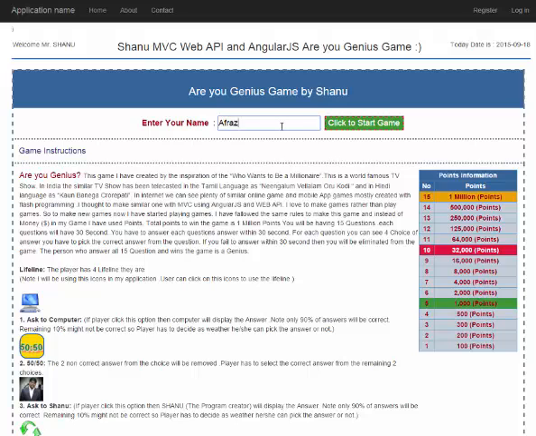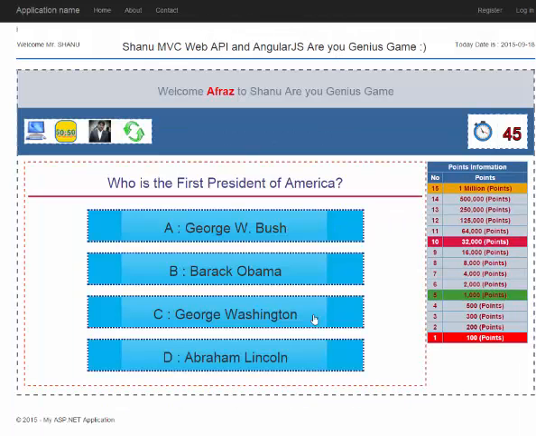Hope you like this game. The thing is now it will be very interesting, and it will have a timer of only 45 seconds, and you will have the lifelines, and if you give the wrong answer, you will quit from the game, and you will carry the lost points. And if you answer all the questions, then you will be at the 15th question, and you will get the 1 million points, and you will be the genius. So I hope you will all be a genius.